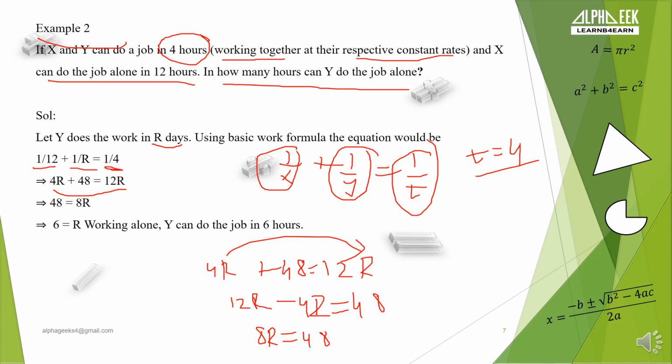Correct. So what will be the value of r? r will be equal to 48 upon 8. We know 6 8s are 48, so the answer will be 6. So the value of r we are getting here is how much? 6. Correct. So from this we can say that y can do the job in 6 hours if y is working alone. Correct. In 6 hours if y is working alone. Hence we have solved the problem of in how many hours y can do the job if he or she is working alone.